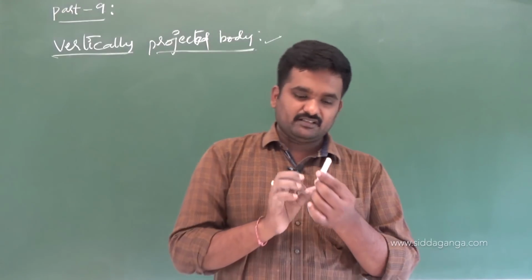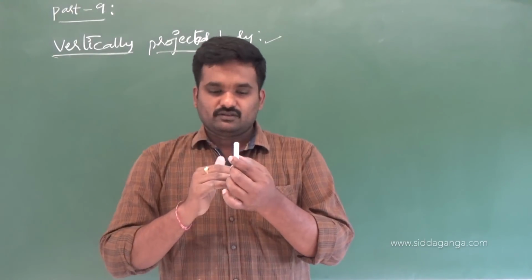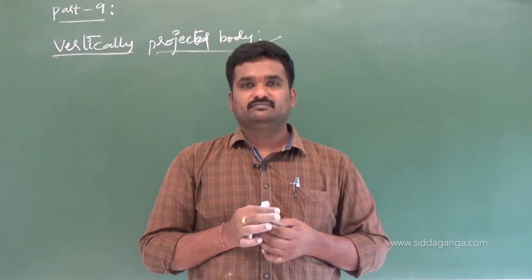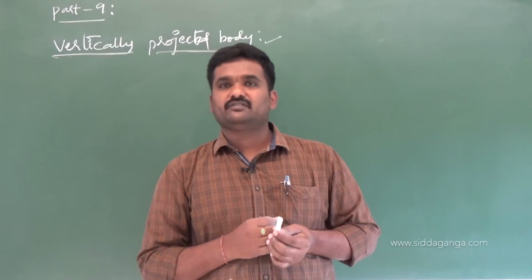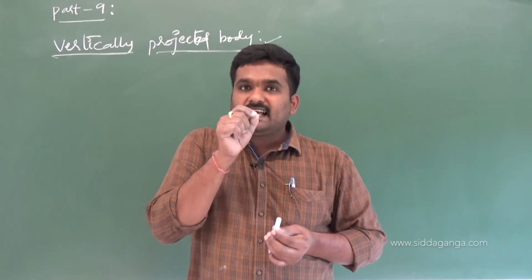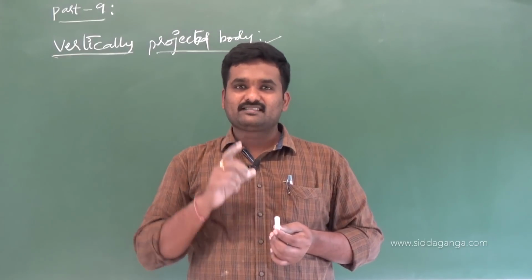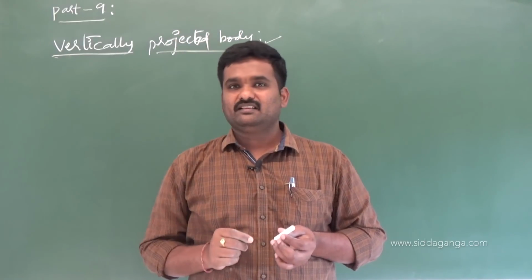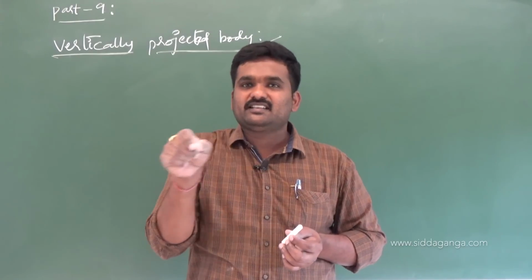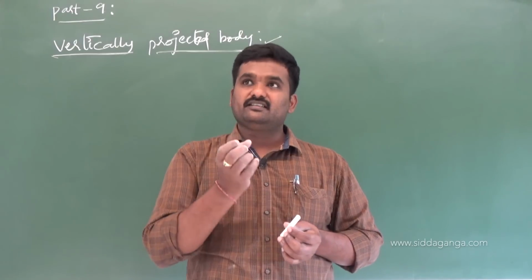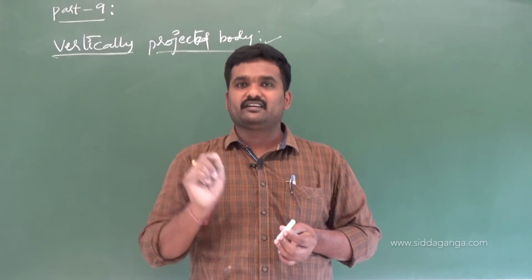As this body is thrown vertically up, gravitational force is trying to pull it down, back onto the surface of the earth. So the acceleration due to gravity becomes what? Retardation. Its speed is going to be decreasing with time. What is the retardation? g, small g, 9.8 meters per second squared. So now this acceleration will be a uniform retardation.